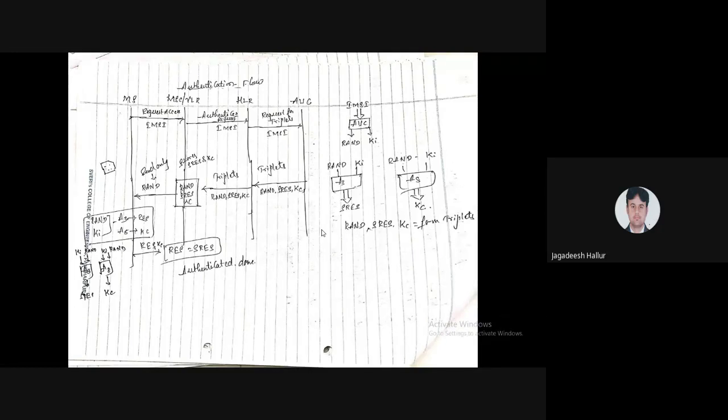These are given back from the MS to the MSC. The MSC checks the keys, and if they match, authentication has taken place. So this is how authentication is done.